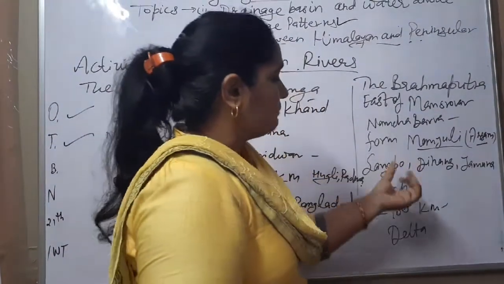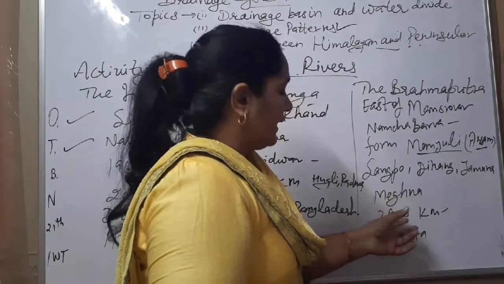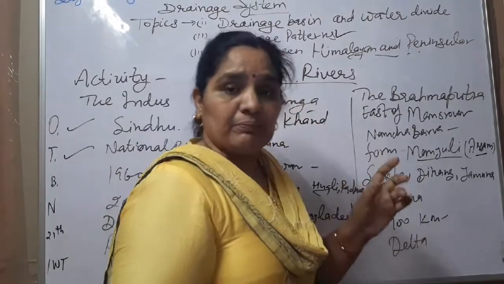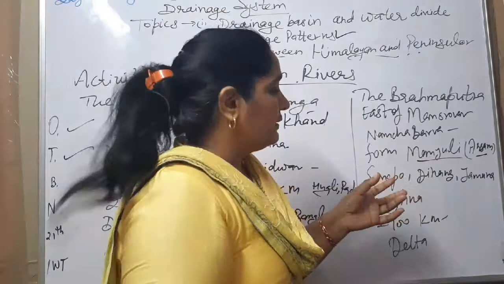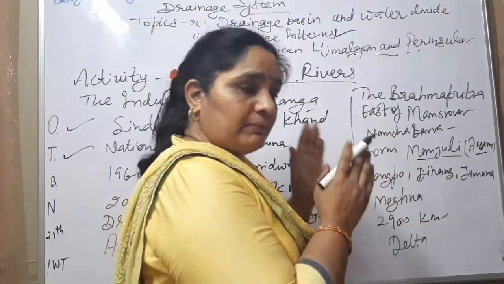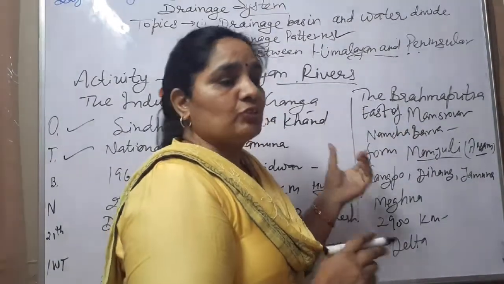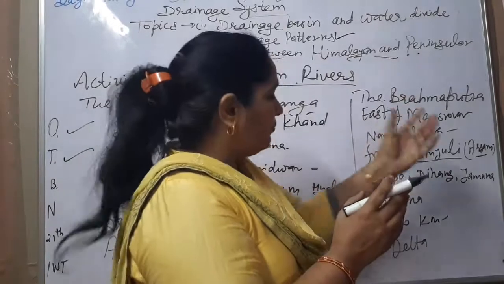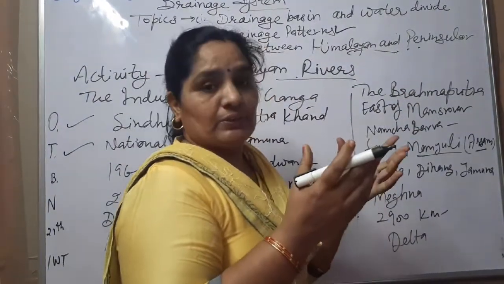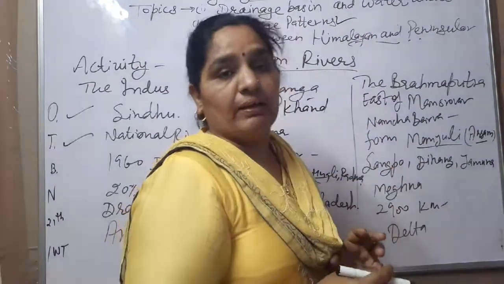Then it enters Bangladesh and covers 2,900 kilometers distance. In Bangladesh, the Brahmaputra river is known as Jamuna. When it joins with the Padma, which is the former name of the Ganga river, the joint stream of both the rivers makes a sound like the clouds. So the joint stream of both the rivers is known as Meghna.